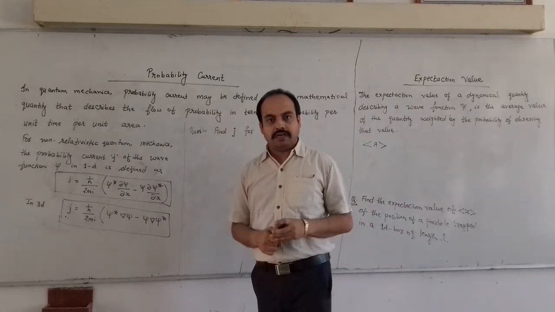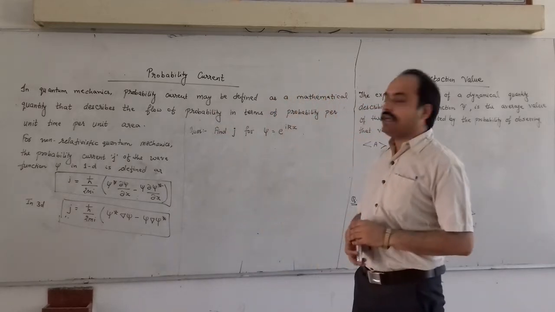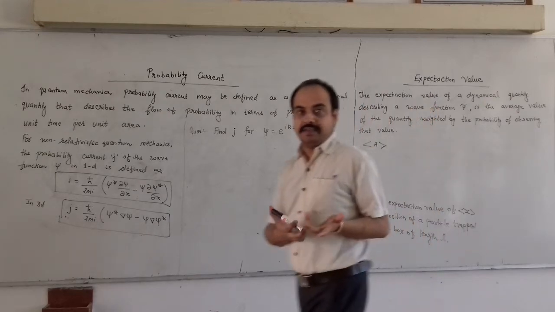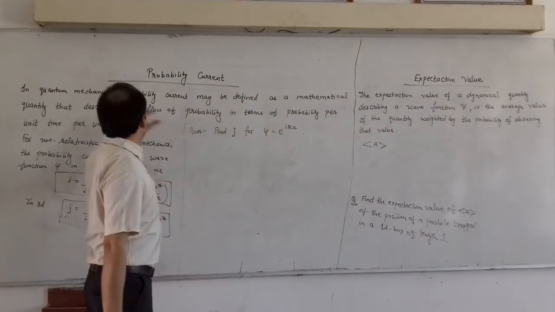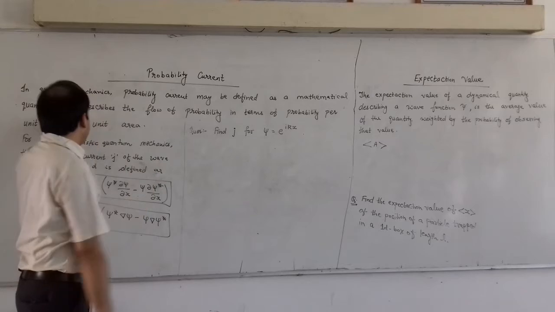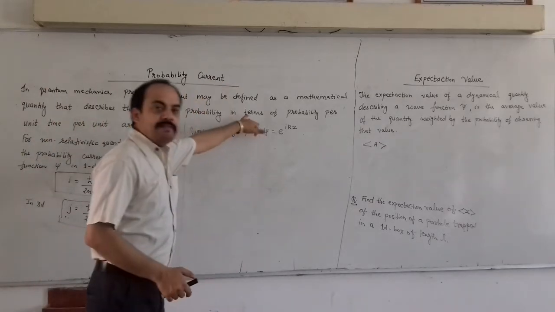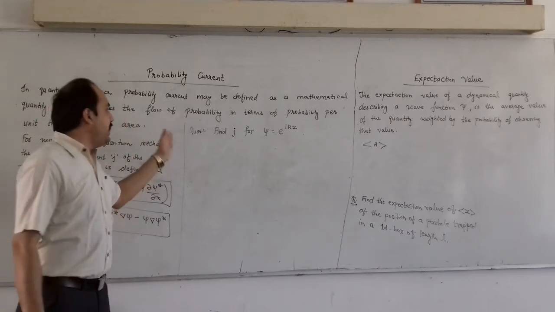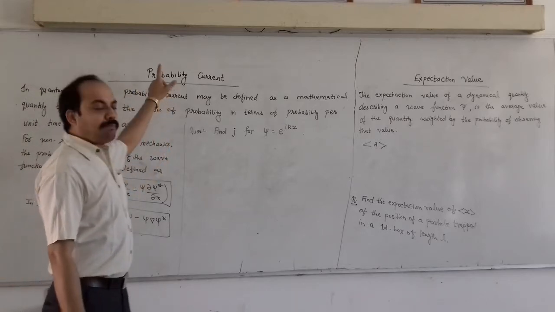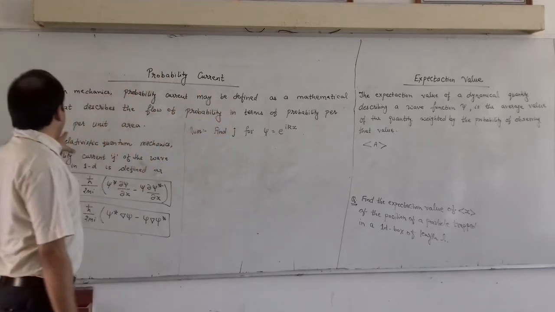What is probability current? In quantum mechanics, we can define the probability current as a mathematical quantity that describes the flow of probability per unit time per unit area.